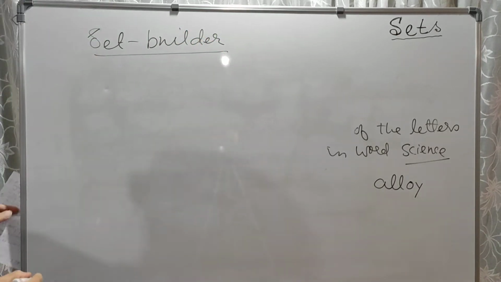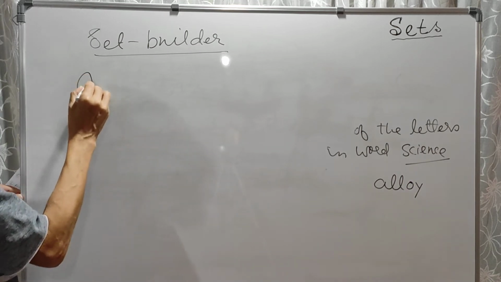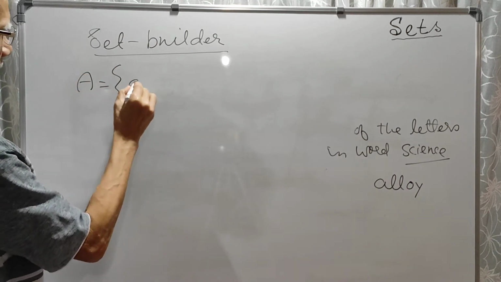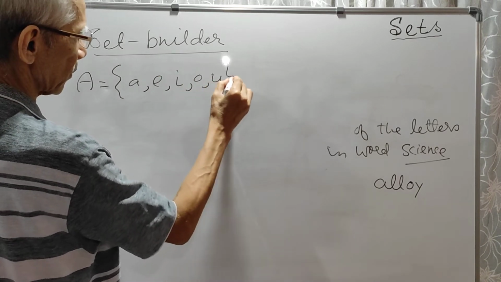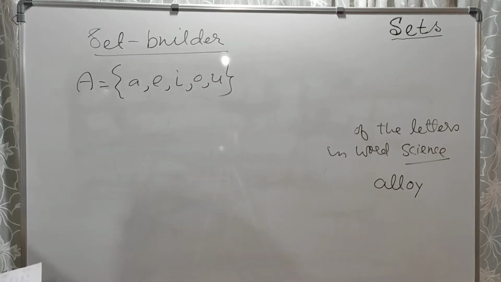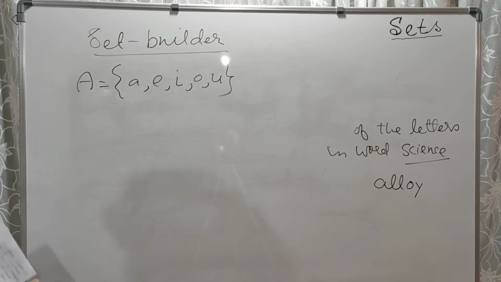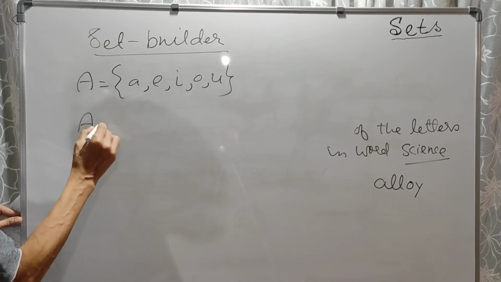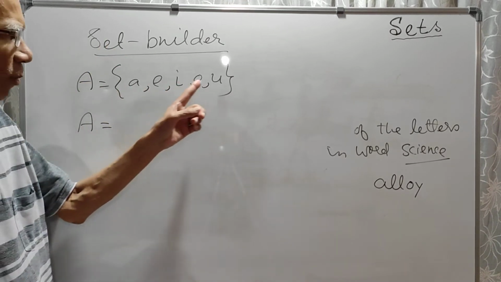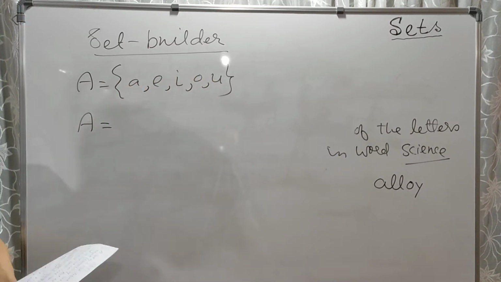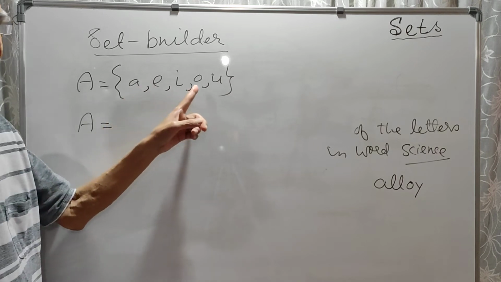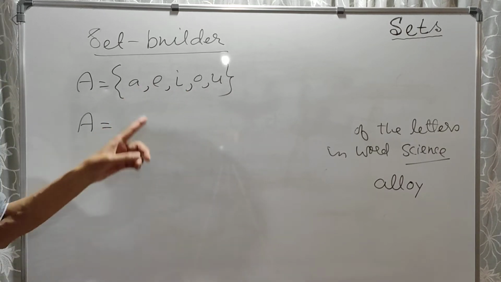Now suppose that set of vowels. Now this is in roster form. Now if you want to write in this form, set builder form, what will you do? You will try to find some common properties of these elements. Now these elements have one common property. What is that property? Each of them is a vowel. So that is a common property.